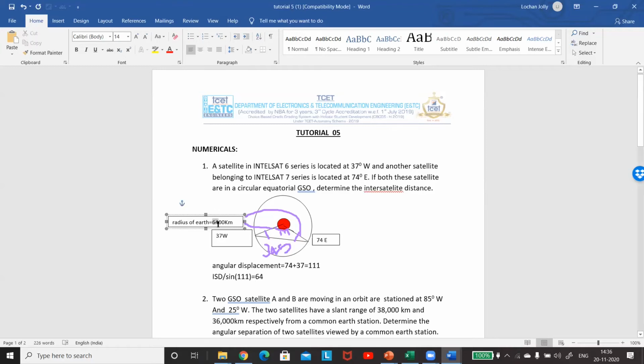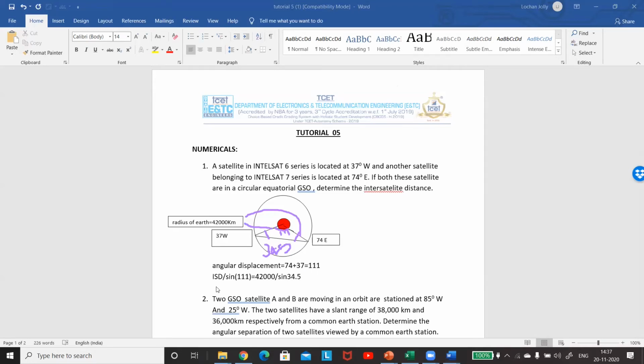It's 42,000 kilometers from the surface, divided by sine of 34.5, right? Do you agree? 42,400, it's okay? Correct. We can approximately take it as 42,000 kilometers. That is also fine.